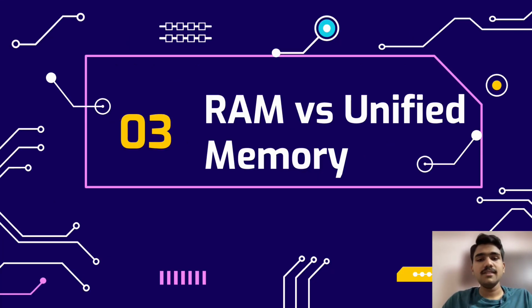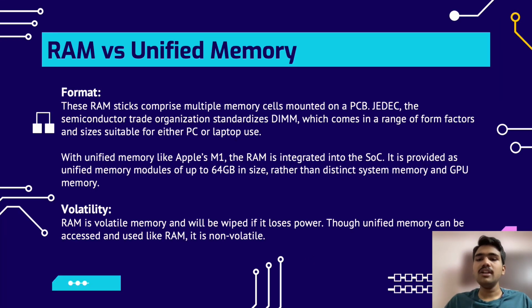So now let's understand the difference between RAM and unified memory in detail. So talking about the differences between unified memory and RAM, we will first discuss the format. So these RAM sticks comprise multiple memory cells mounted on a PCB. What is PCB? PCB is a printed circuit board.